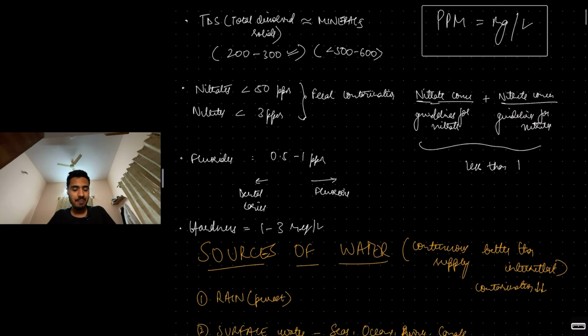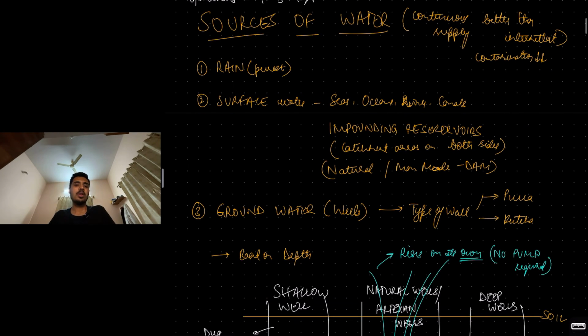Now, what are the sources of water? Sources of water, see, you can have rainwater, which is the purest form of water. Rainwater is actually the purest form of water, purest source of water. Surface water: seas, oceans, rivers, canals, impounding reservoirs.